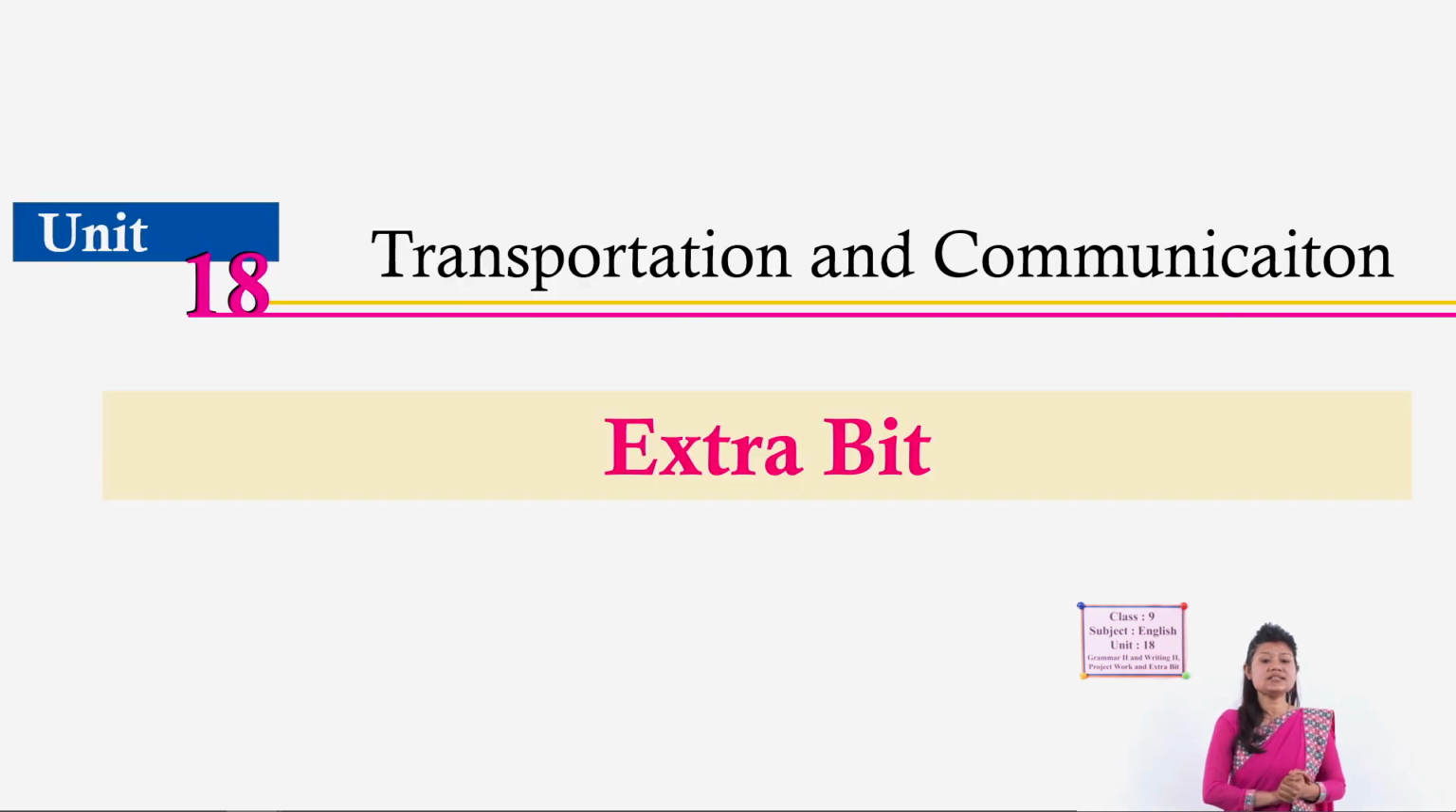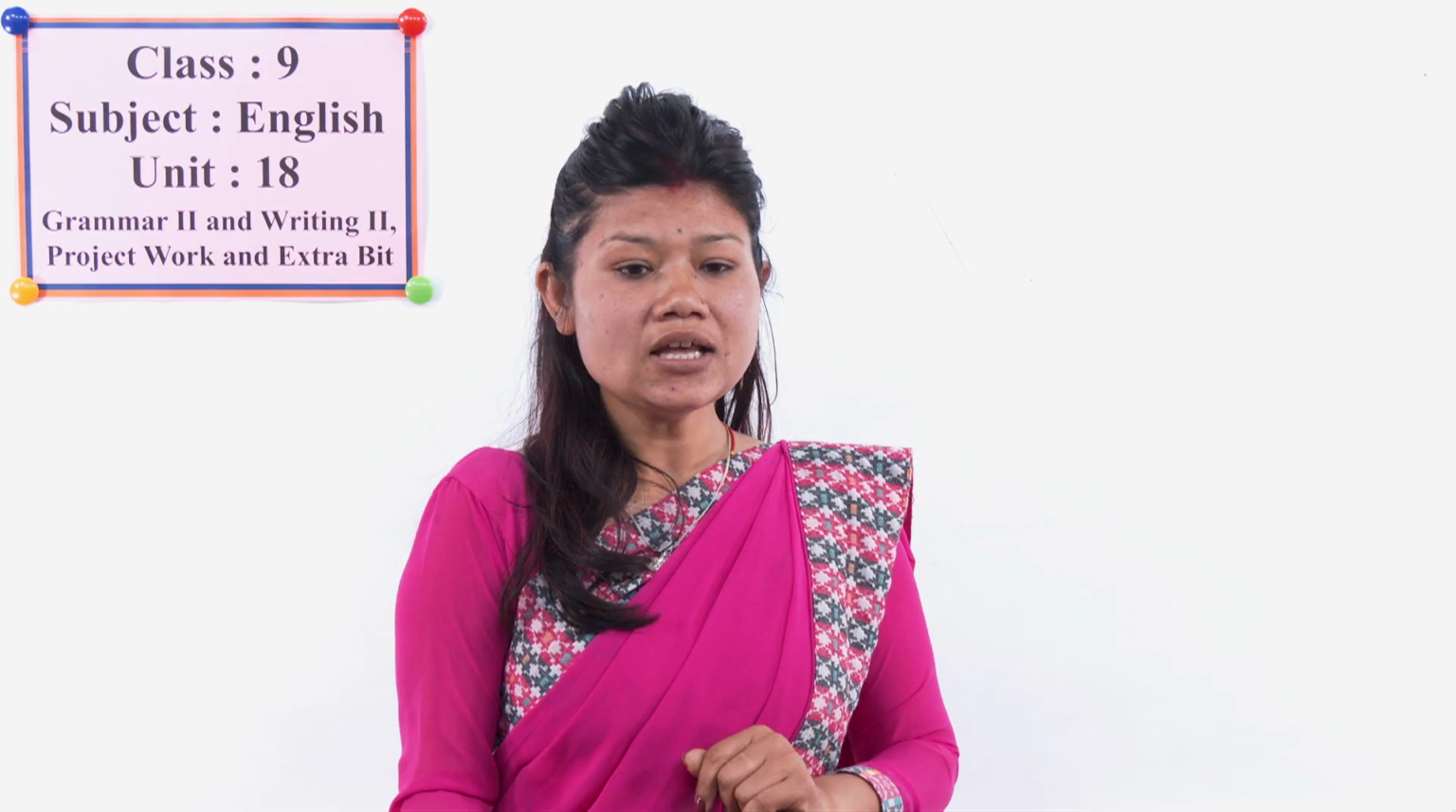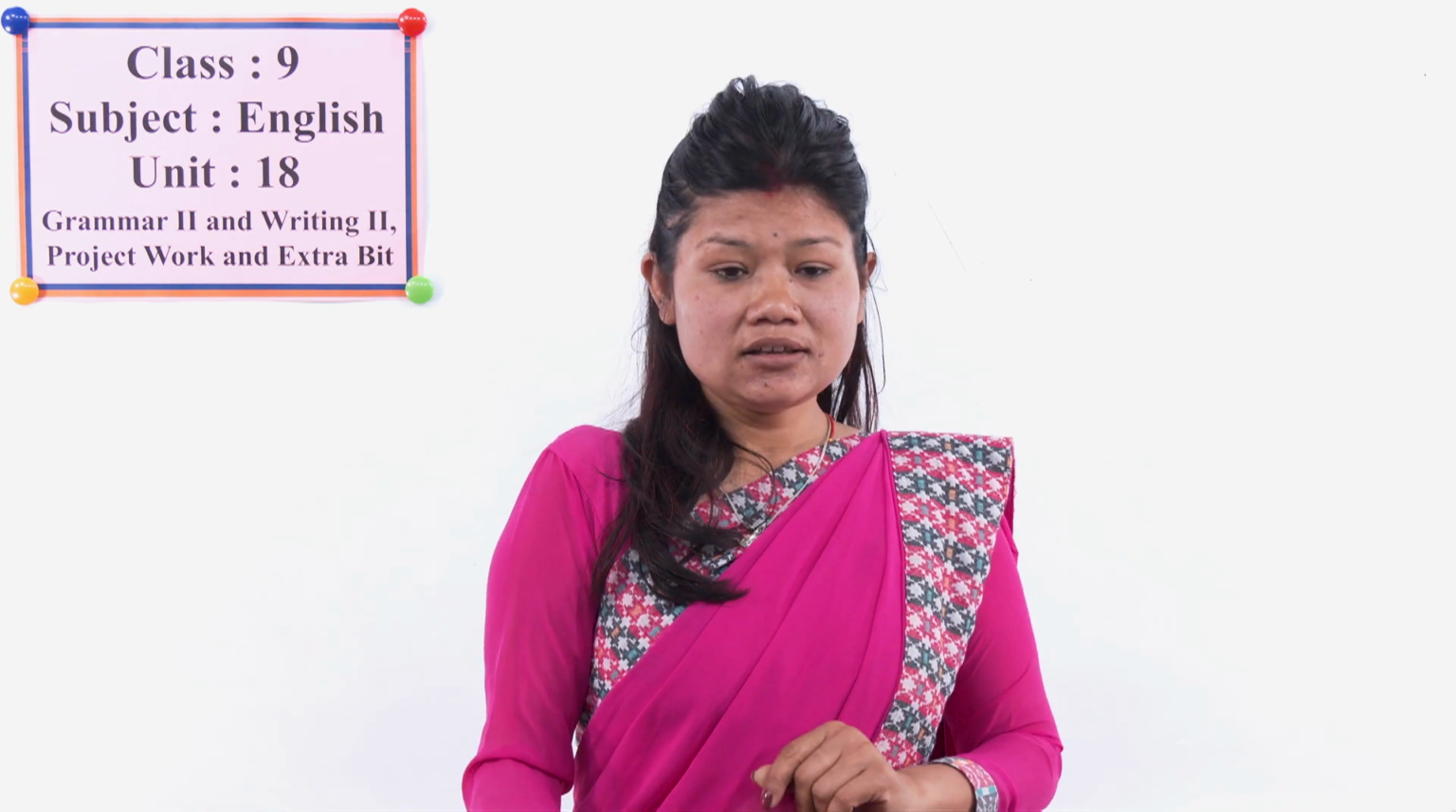After this, dear students, there is an extra bit for your additional knowledge. The information given in this section will be very helpful to you. So, what is it about? In extra bit this time, here is given the types of adverbs, which we already discussed. Look here, 5 types of adverbs are given: adverbs of degree, adverbs of frequency, adverbs of manner, adverbs of place, and adverbs of time, with examples. Some adverbs are listed under each type, and you also try to search and add other adverbs under each type. Will you do? So, this is for your self reading.